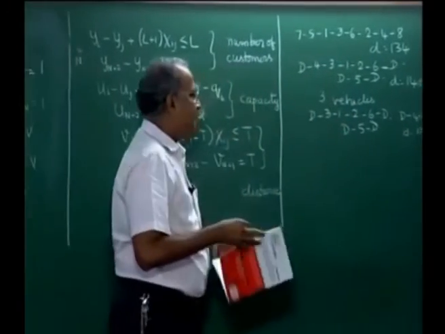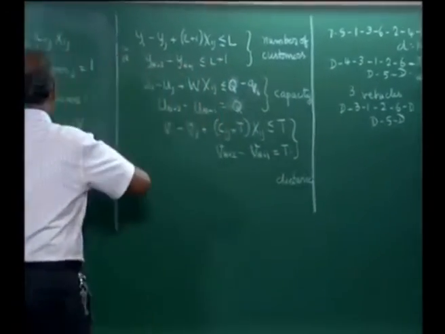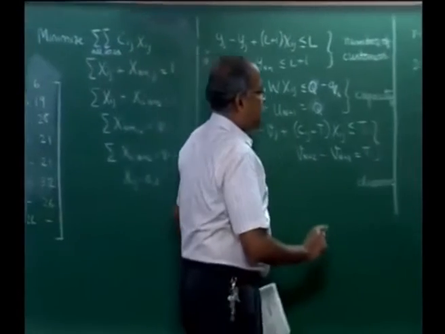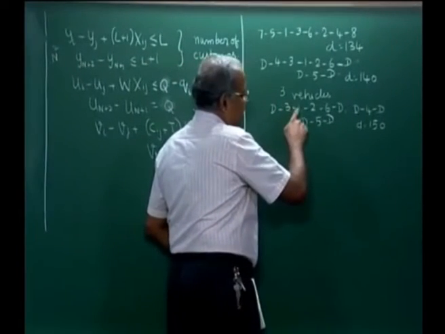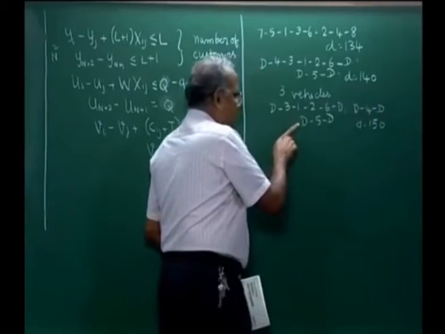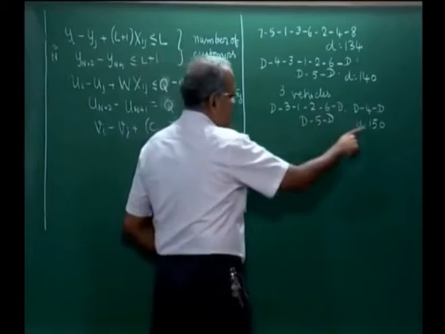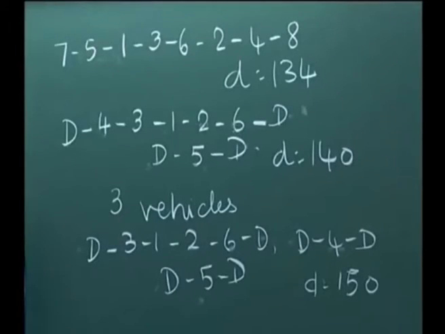So, when I use a capital D, I am using this D as a depot. So, as I said, if we use that formulation on this, we would have 7 to 3, 3 to 1, 1 to 2, 2 to 6, 6 to 8, 7 to 4, 4 to 8 and 7 to 5, 5 to 8. Now, the total distance will be 150. In this you can see that the distance increases.